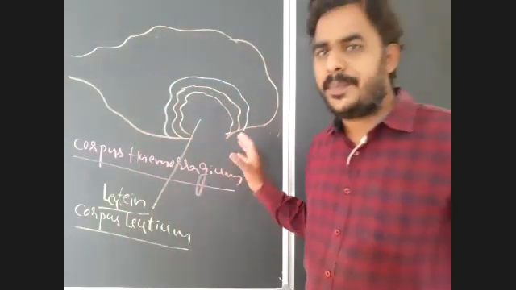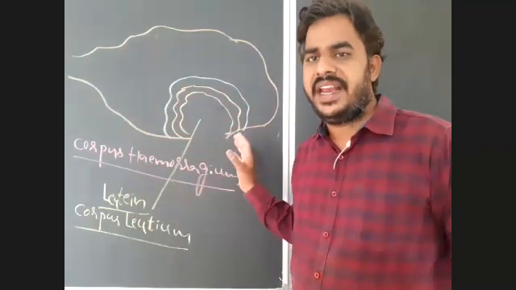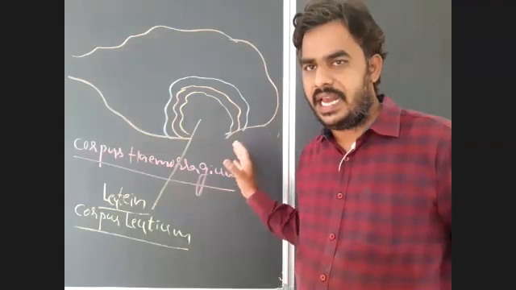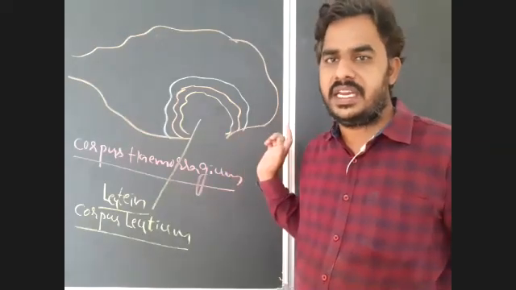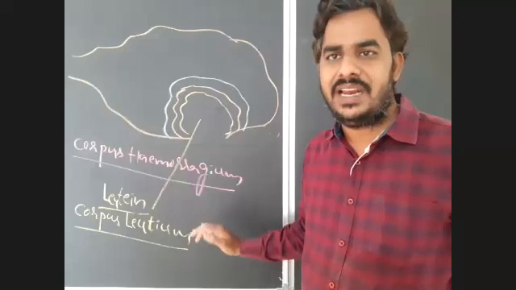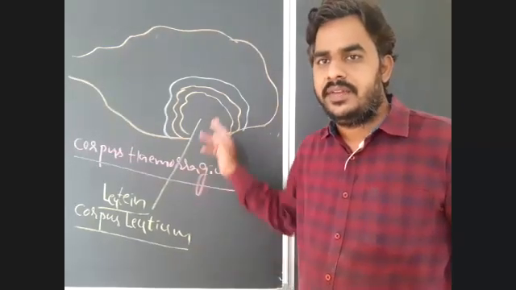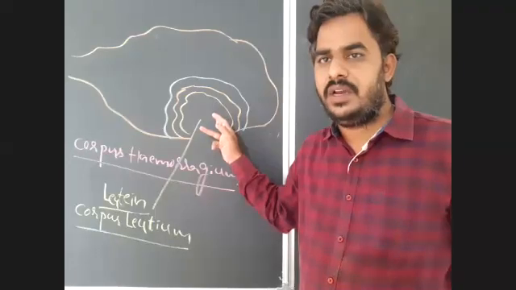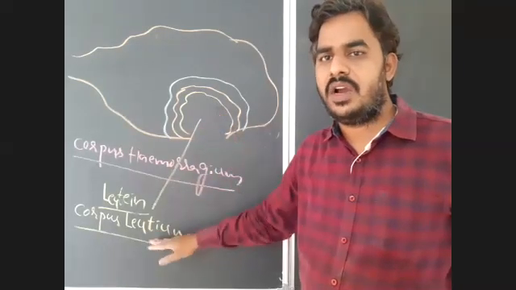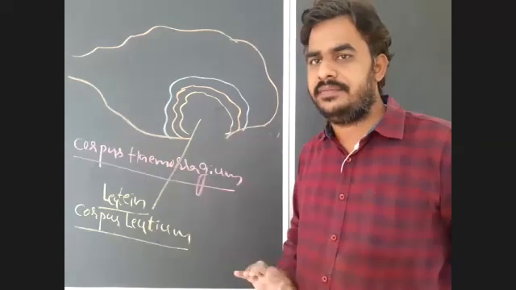What is corpus luteum? Corpus luteum is a yellow color body. Corpus means body. Luteum is yellow color pigment. The ruptured Graafian follicle modifies into a yellow color body known as corpus luteum.